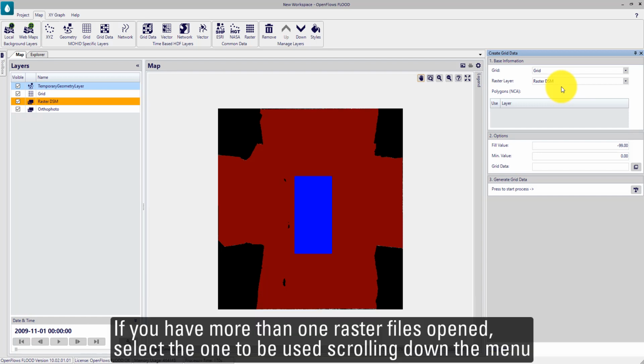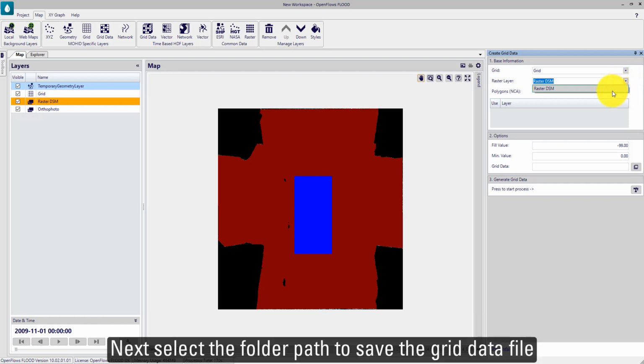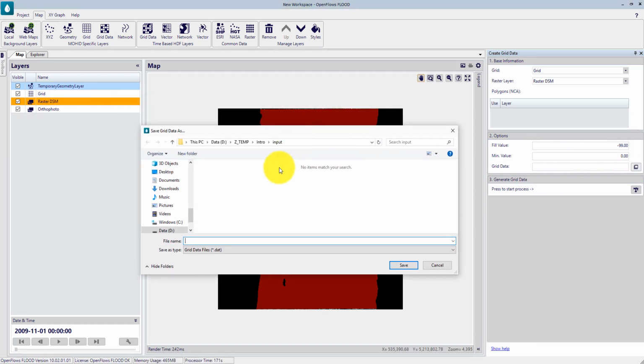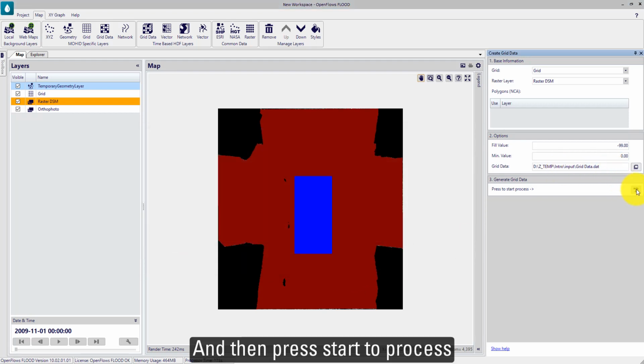If you have one or more raster files opened, select the one to be used, scrolling down the menu. The next step is to select the folder to save it. And then press Start to process.